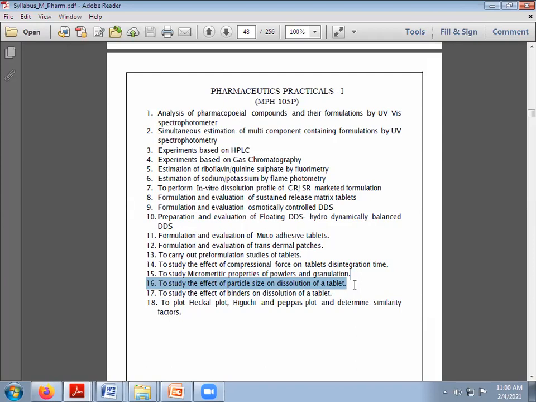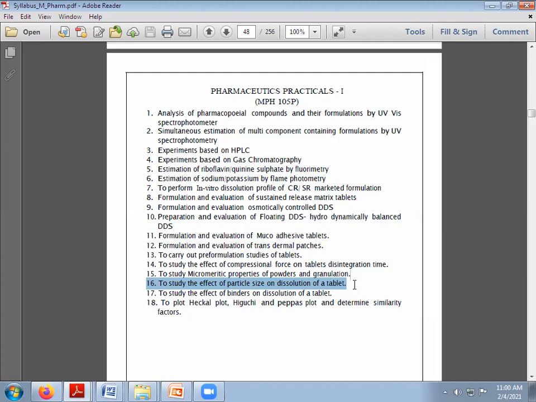If the particle size is very small, it will release the drug at a faster rate, or if the particle size is larger, it will release the drug at a slower rate. That we have to study. So initially, if it is an IR tablet, we will run the dissolution test for around 30 minutes.